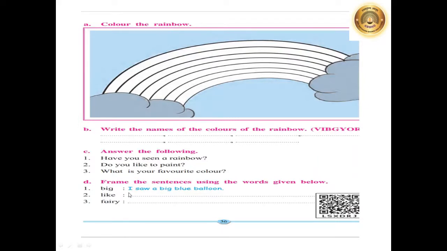Using like, I can make a sentence like, I like to talk with my students. The next word is fairy. I have told you a story of a fairy and a girl. These are the sentences I have given to you as an example. You have to make your own sentences for this.